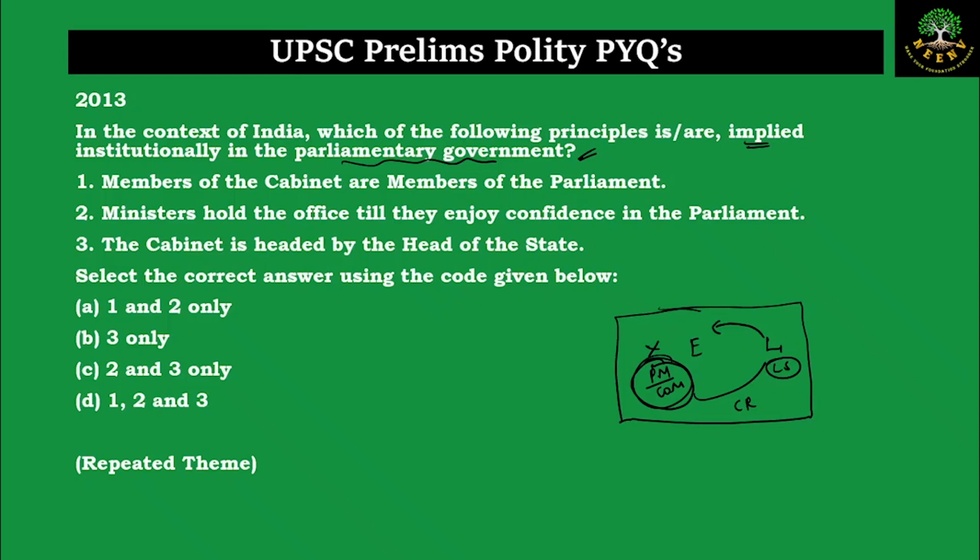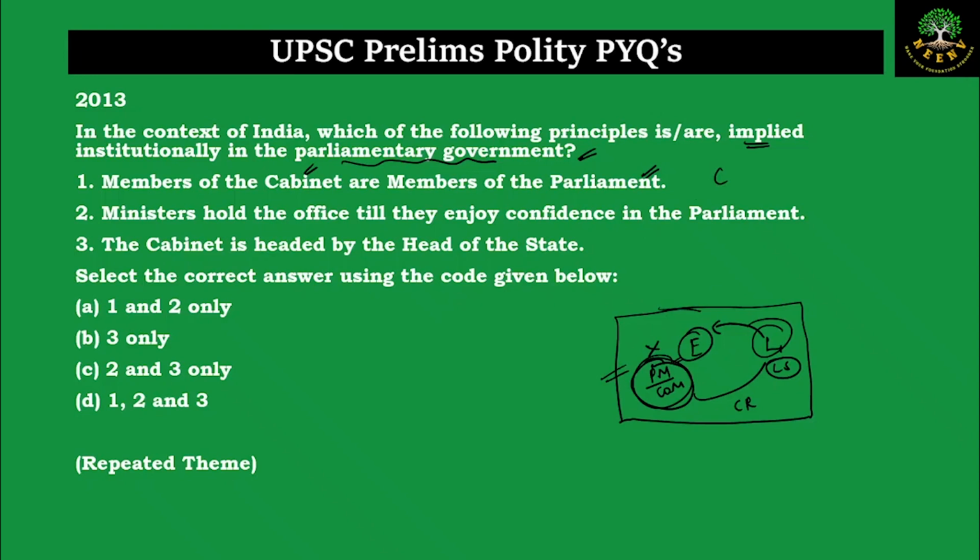The members of the cabinet are members of the parliament. Yes, the executive, the cabinet members, they are derived out of the legislature. So the members of the cabinet are the members of the parliament. The prime minister will choose his ministers out of the members who are there in the legislature only. So this is correct.